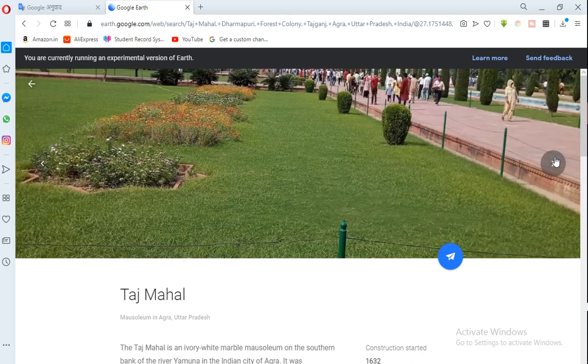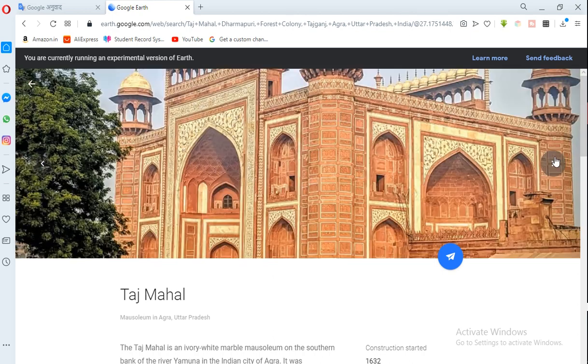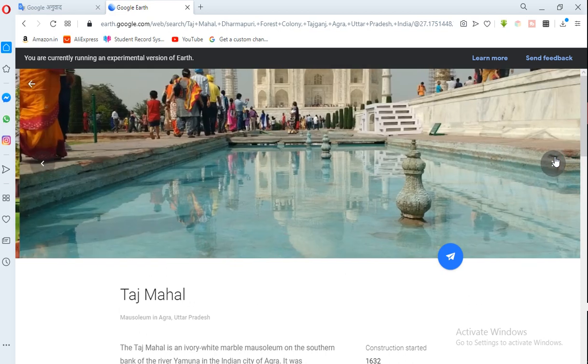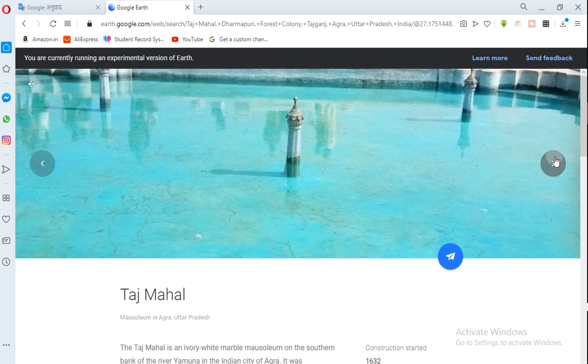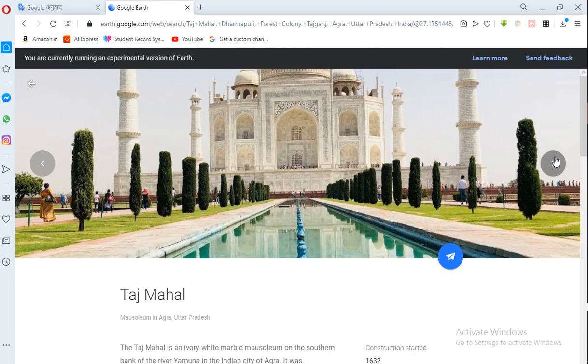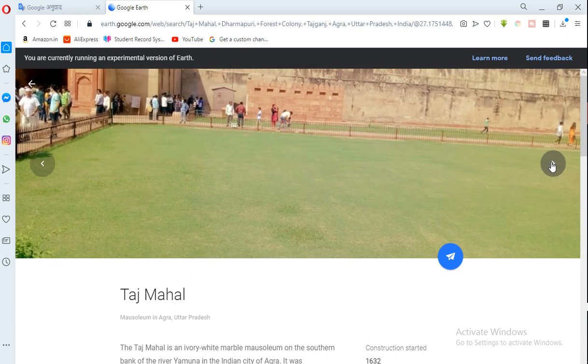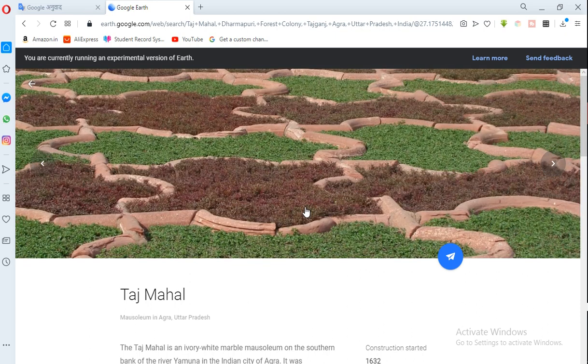How are the premises of the Taj Mahal? How does the Taj Mahal look? How is the fountain? How are the other beauties of the Taj Mahal? You can see this. Look there. This is the Taj Mahal. You might be going on a trip from a school. So here you can see all these things. So it is very interesting, students, and almost all the session is complete today.